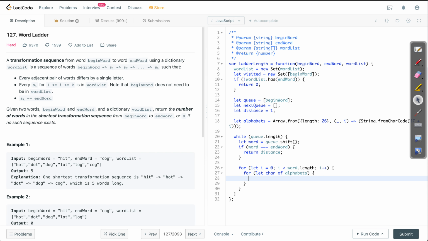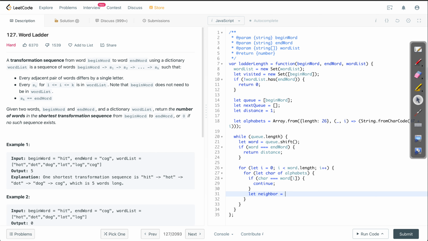Now we need to make sure that the word that we currently have is not the same as the original word. So if character is same as word of i, then we just need to ignore it. Otherwise, we can consider it as a neighbor.